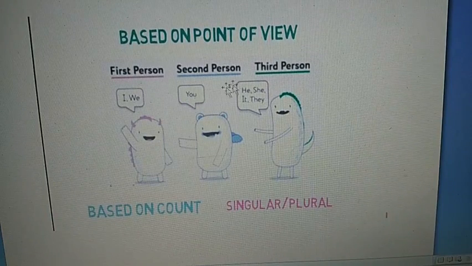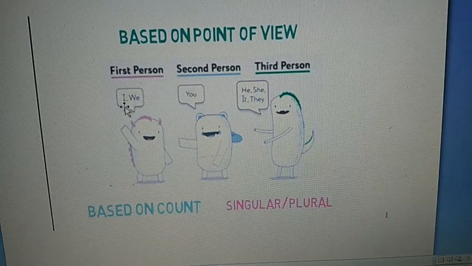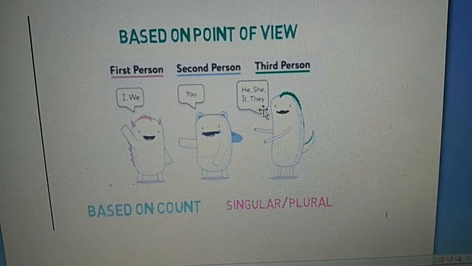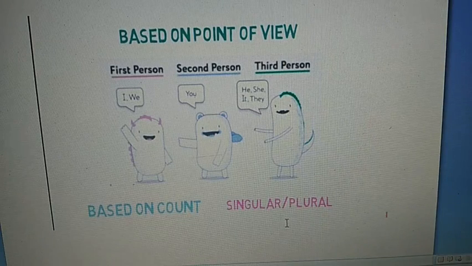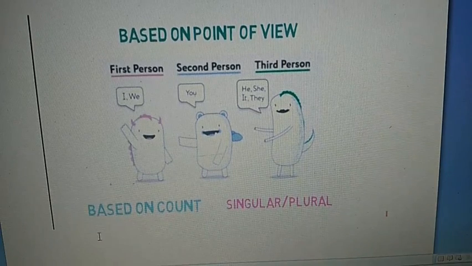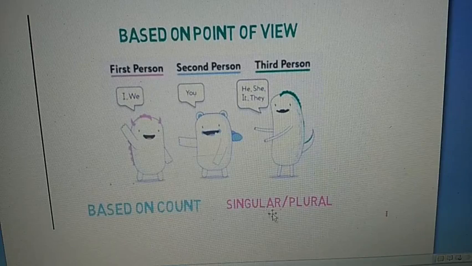Based on point of view, we have first person, second person, third person. In first person we have I and we. In second person we have you. And in third person we have he, she, it and they. Based on count, subject may be singular or plural.